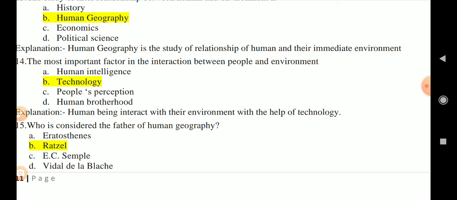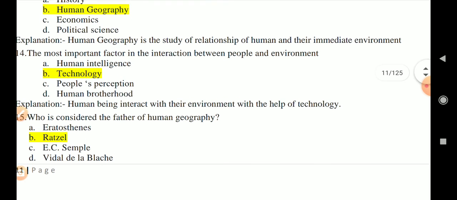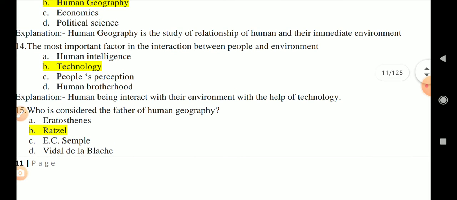Question number 15: who is considered the father of human geography? Here the father of human geography is considered Frederick Ratzel. And another question which may come in your exam: who is the father of modern human geography? So its correct answer is Carl Ritter.